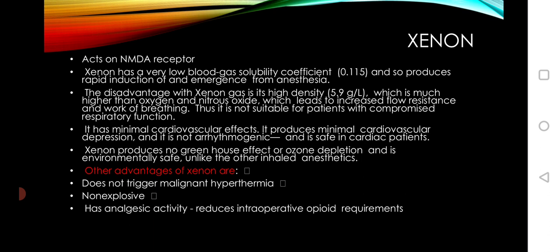It has minimal cardiovascular effects. It produces minimal cardiovascular depression, is not arrhythmogenic and is safe in cardiac patients. Xenon produces no greenhouse effect or ozone depletion and is environmentally safe, unlike the other inhaled anesthetics. Other advantages of xenon: does not trigger malignant hyperthermia, non-explosive, has analgesic activity, reduces intraoperative opioid requirement.